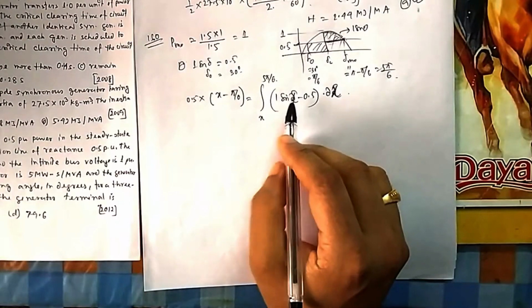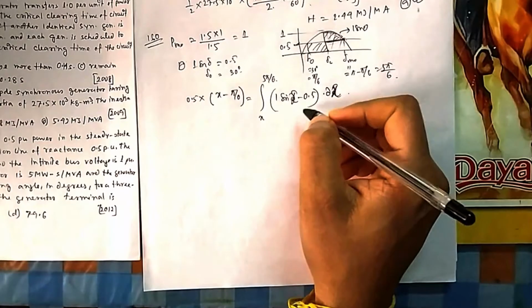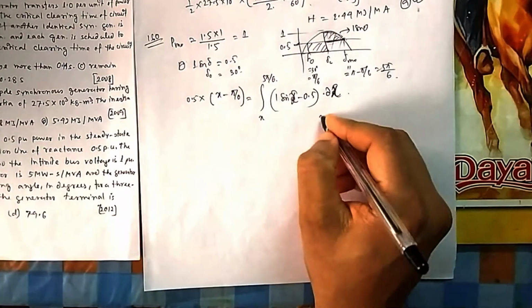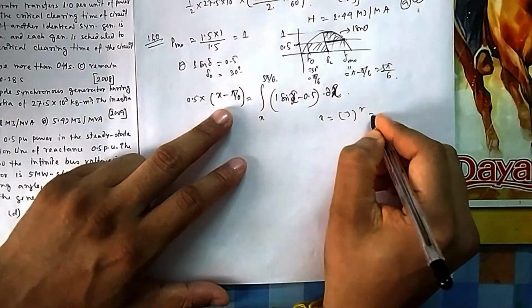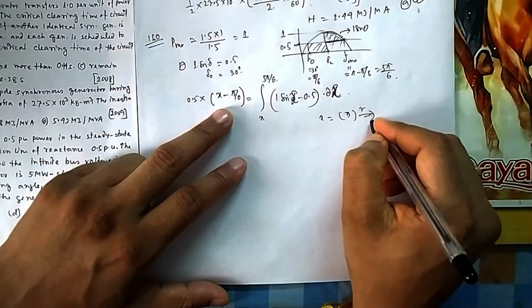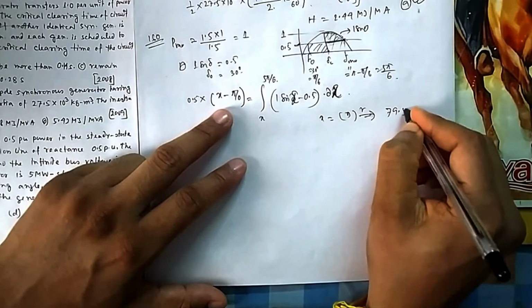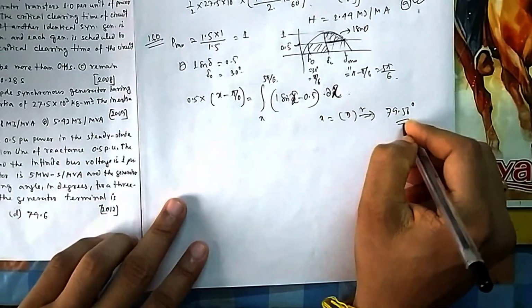Integral of sin x is minus cos x. You apply that integration, then upper limit, lower limit. If you do all this stuff, you will get x in radian, and then if you convert it into degrees, you will get 79.56 degree. That is your option D.